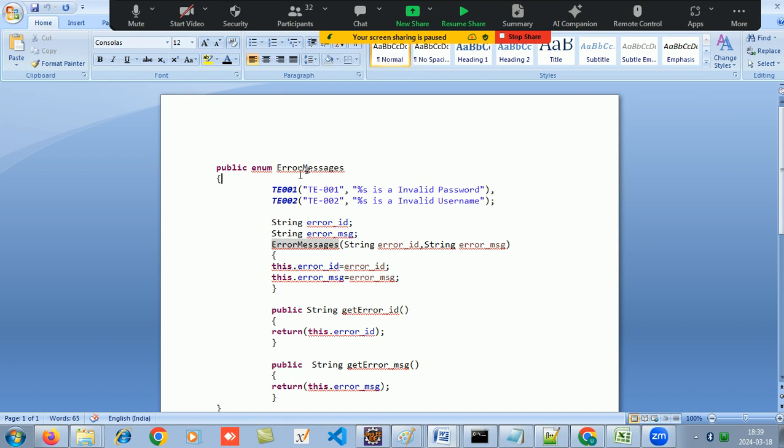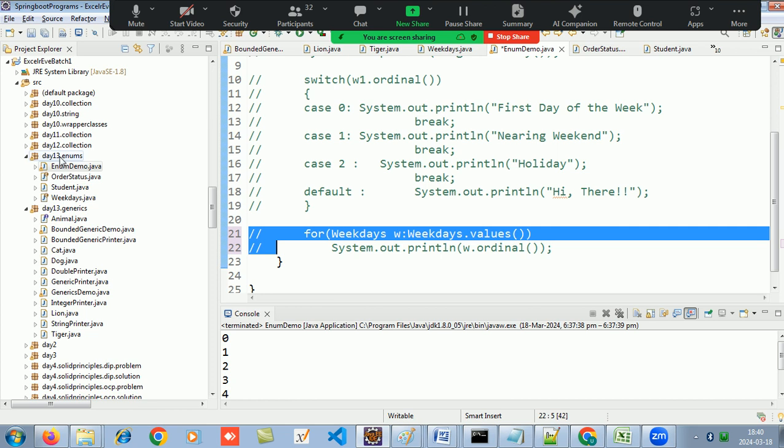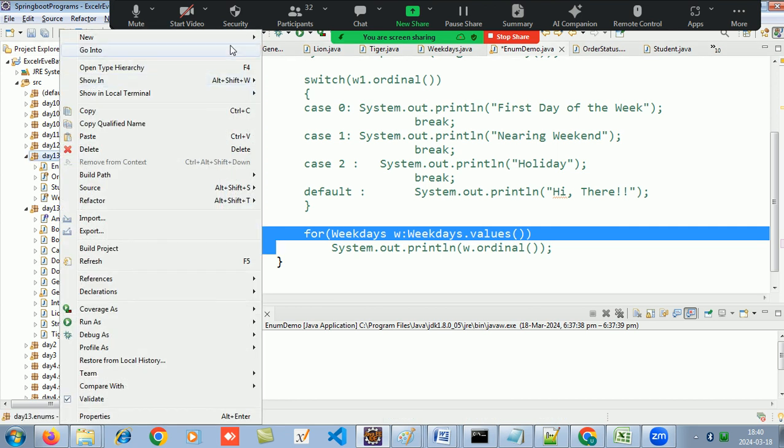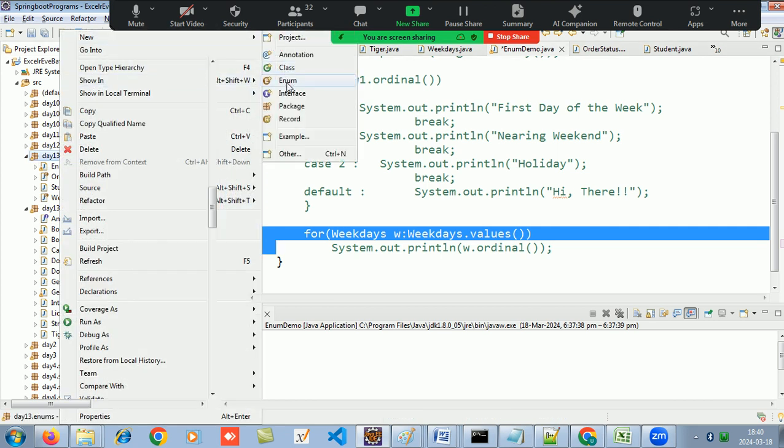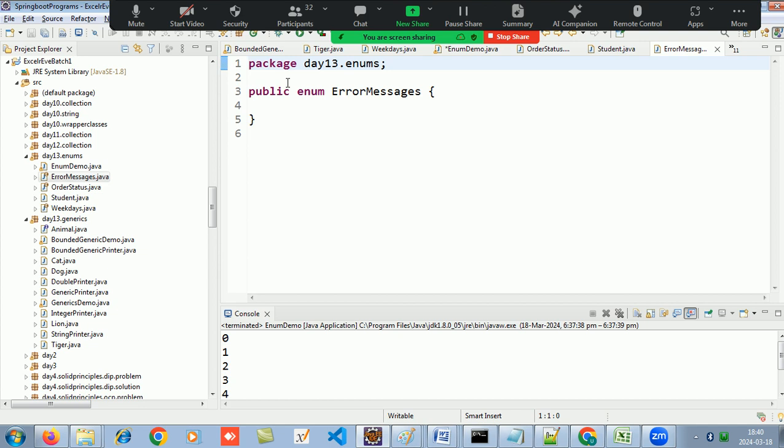So what I do now is, try to understand this. Okay, try to understand this. So now I make a enum, let's say error messages. So each of my error message will have a error code and will have a error message.